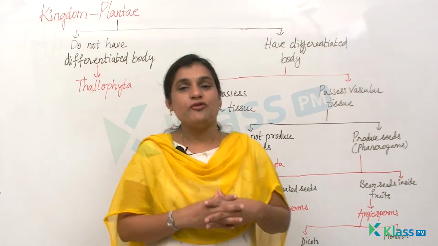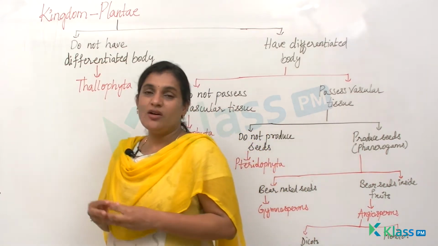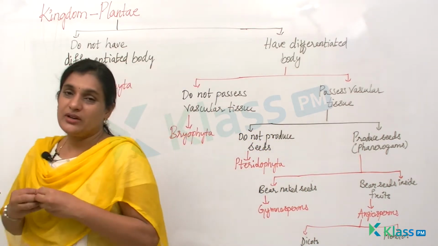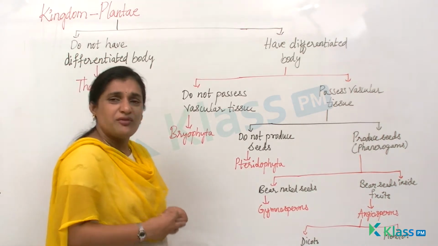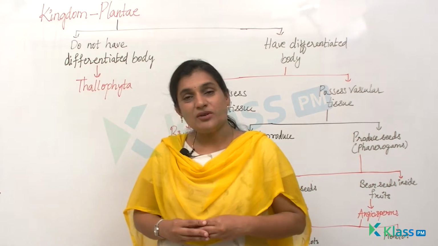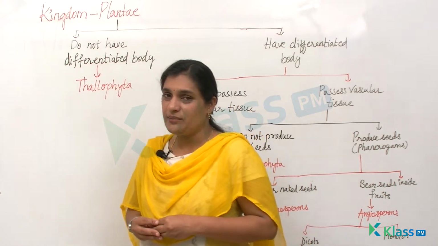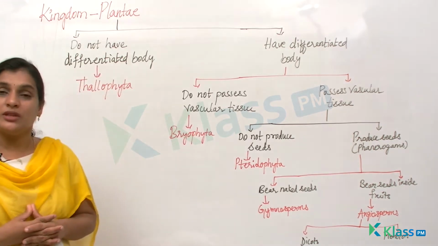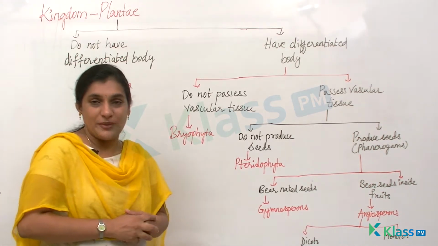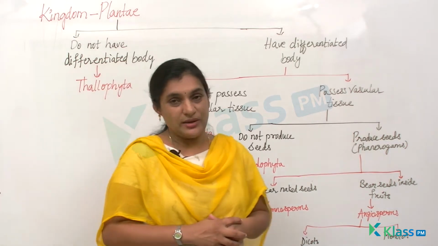So that means they form the basic need in our life, because without plants you cannot imagine anything, right from the beginning of the day till the end of the day. You are all dependent upon plants and their products. That's the reason they occupy the first trophic level in the food chain, right?